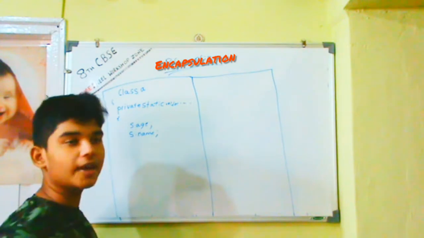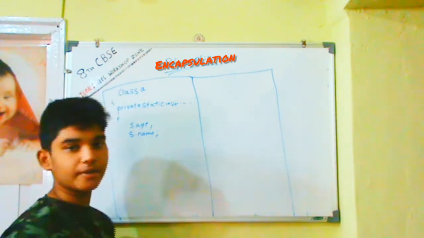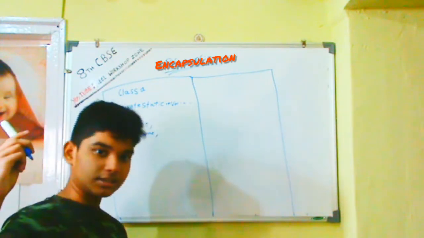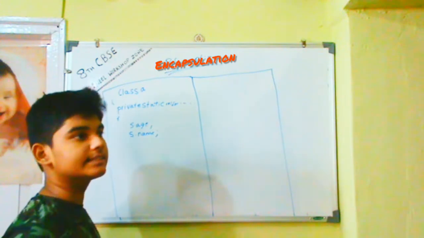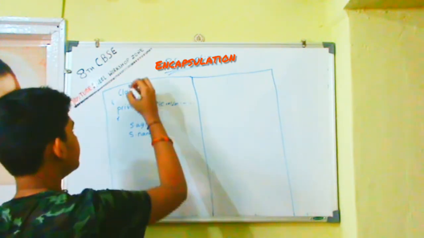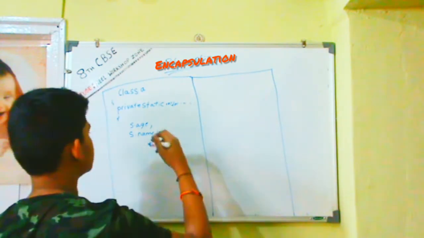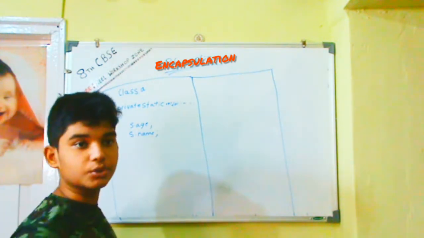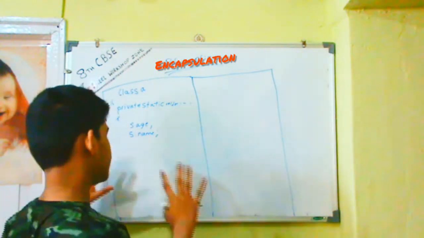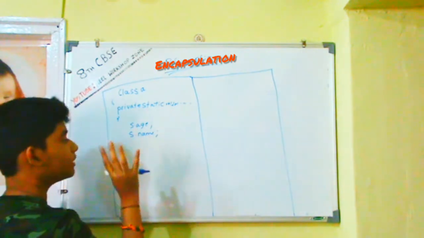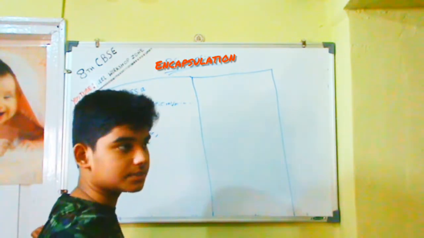In case you haven't checked out my second video, I covered classes, private, public, protected. You can check it out. In that, private is only visible to this class. You can't see it in other classes. It's not public, not everyone can see it. It's limited to this class only. But to access it, we can use getters and setters.